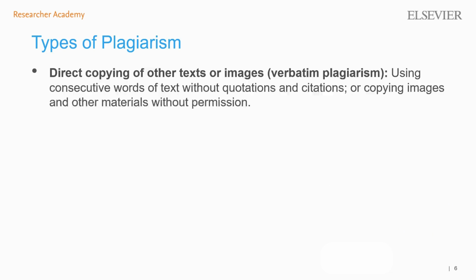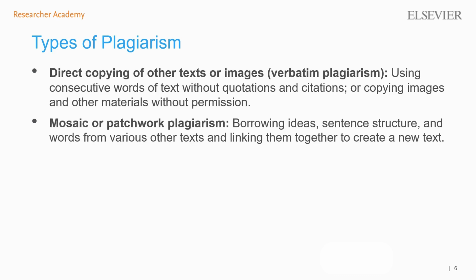There are a number of different types of plagiarism. Verbatim plagiarism is when you use consecutive words of text without quotations and citations, or when you copy images and other materials without permission. Mosaic plagiarism involves borrowing ideas, sentence structure, and words from various other texts and linking them together to create a new text.